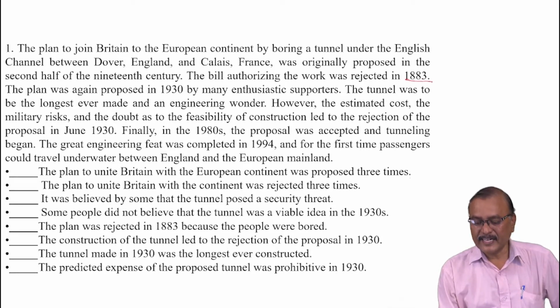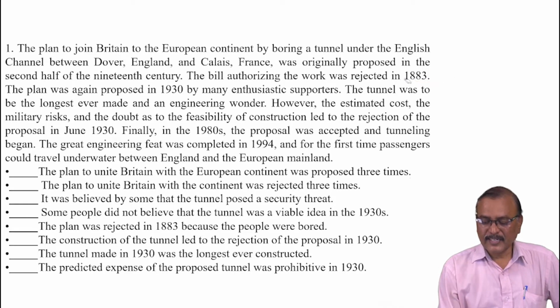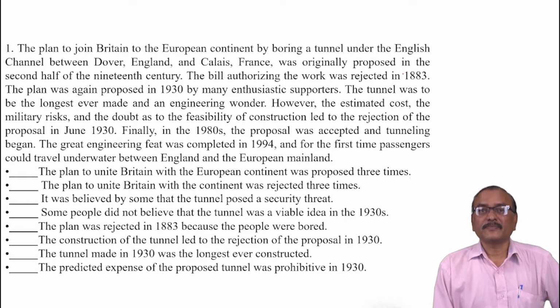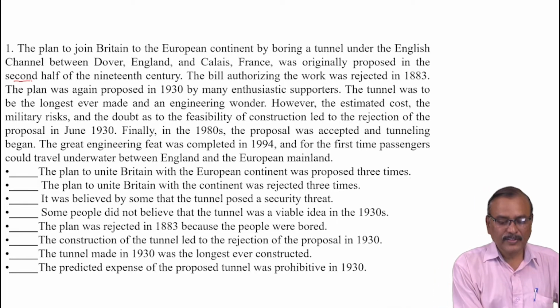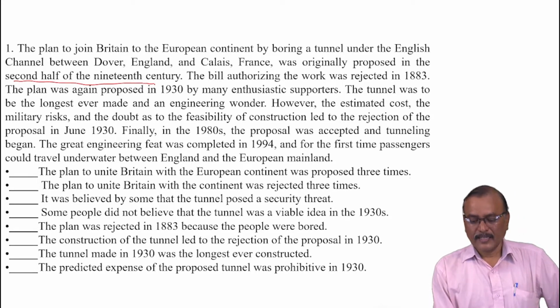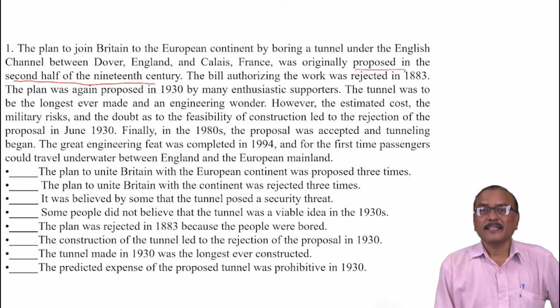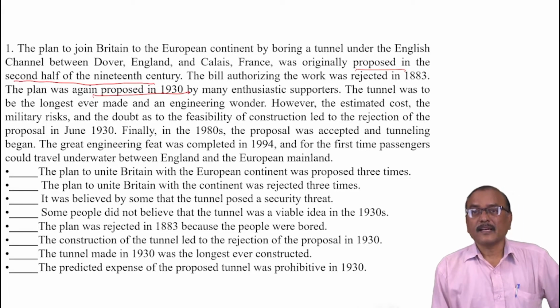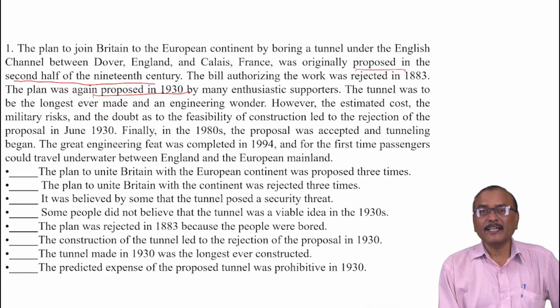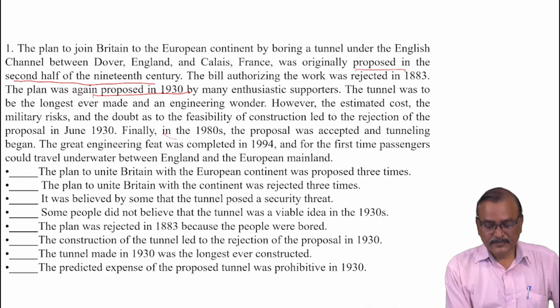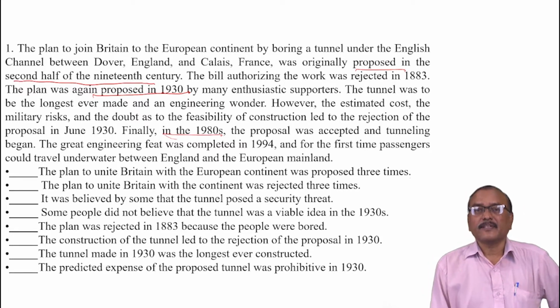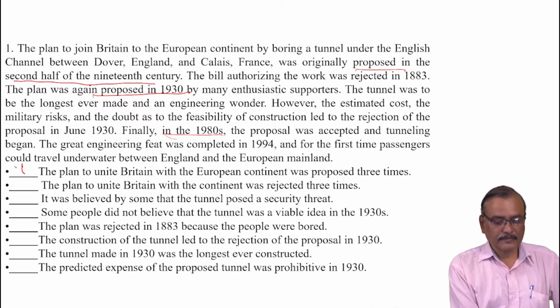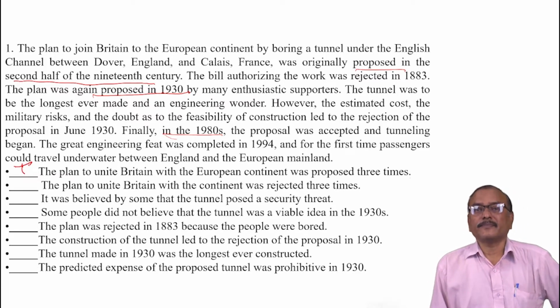In the 1880s, the second half of the century, it was proposed the first time. Again it was proposed in 1930. And again finally in the 1980s. 3 times it was proposed. So the statement is true.